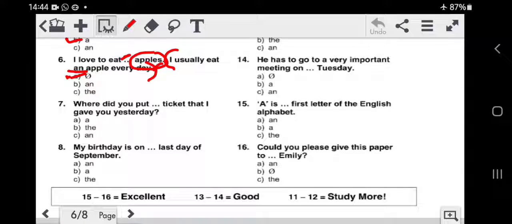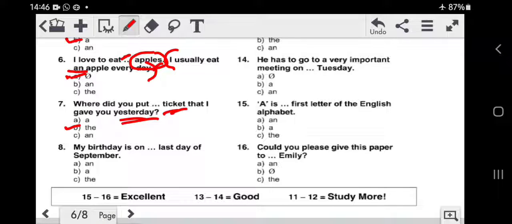See the seventh one. Where did you put dash ticket? My birthday is on dash last day of September. Now here they are talking of which day? The last day of a specific month, September, therefore the article the. My birthday is on the last day of September.